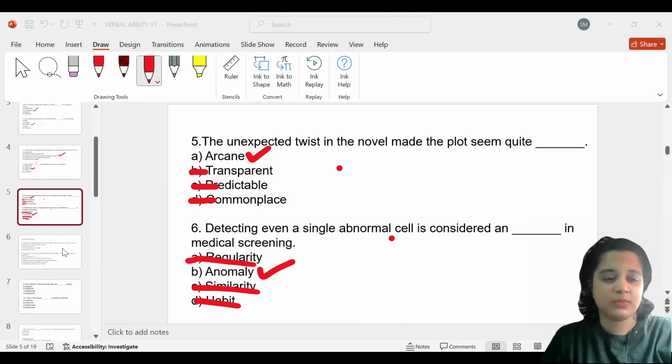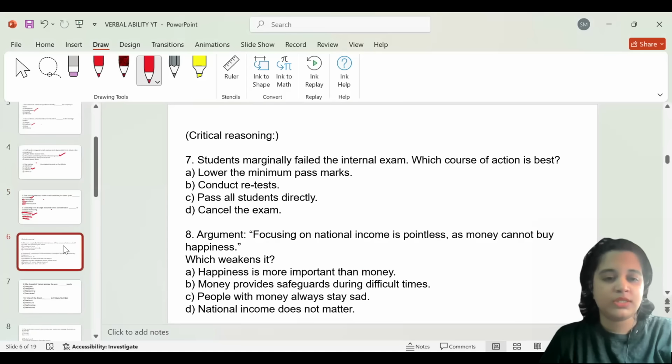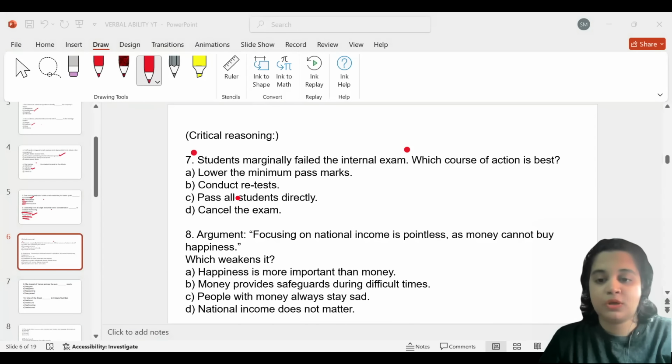Let's move on to the next question. Question number 7. This is also a part of critical reasoning. Students marginally failed the internal exam. Which course of action is the best? Now, this is the sentence they have provided, and they're asking us to identify which course of action is the best. Lower the minimum pass marks, conduct retests, pass all the students directly, and cancel the exams. See, in these kinds of contexts, you might feel you could give answers as per your priority, but that is not to be done.